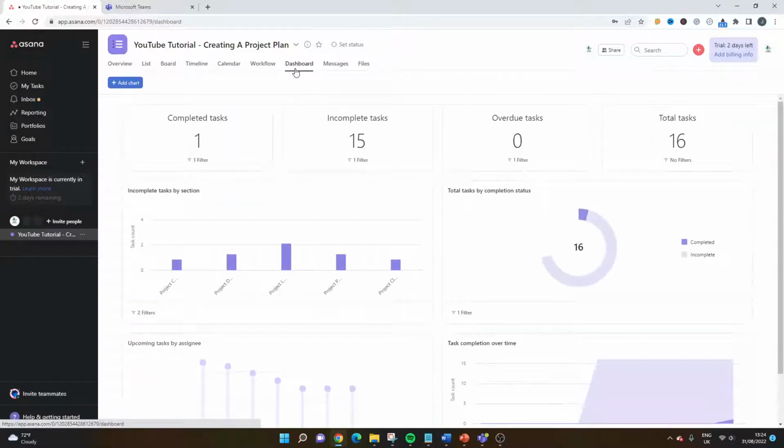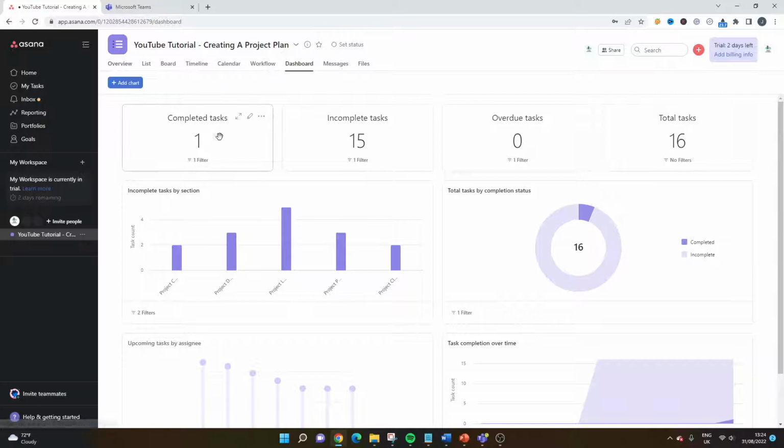Now, the dashboard, this is all created by default. I haven't done anything here apart from enter some of the information in the previous tabs. So it's running calculations in the back end, and this can all be edited as well. But as you'll see, this has all been created by default. There's nothing I need to do here.